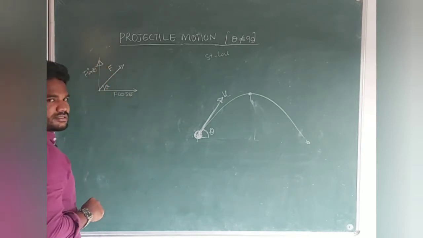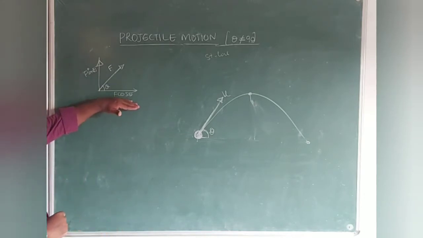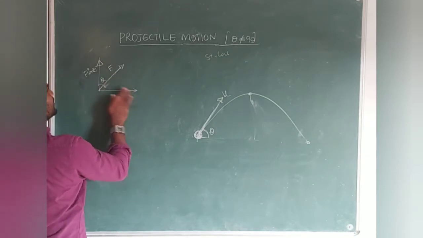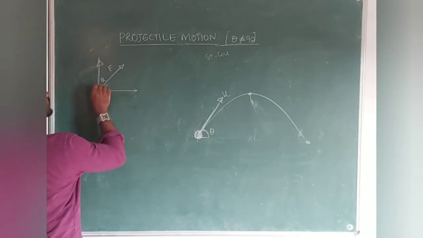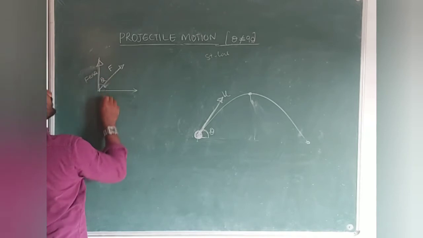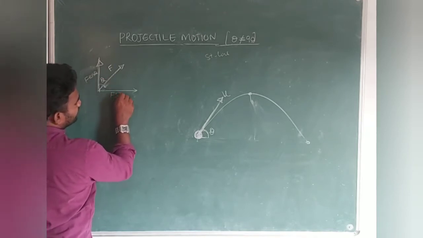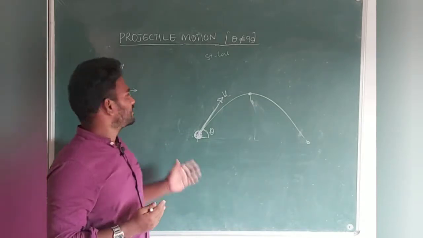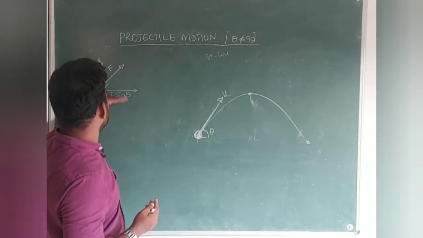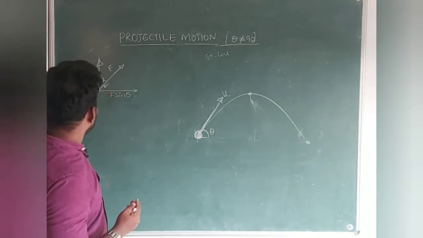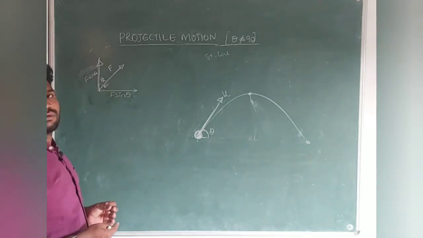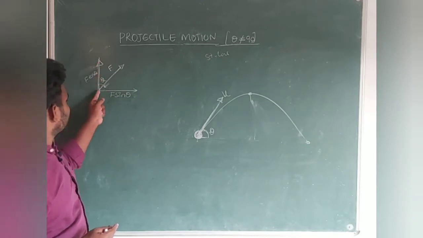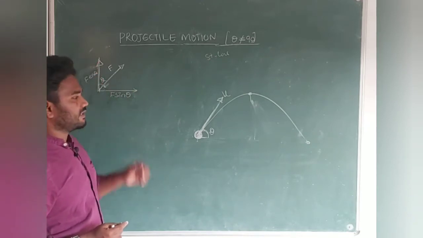Students, you should understand this. Suppose if you are taking theta here, then it reverses. The adjacent side is F cos theta, you can write here. The opposite side is F sin theta, you can write here. So any vector can be represented in the form of two components, a horizontal component and a vertical component. You understand which is horizontal and which is vertical based on this theta only. This is the adjacent side, F cos theta we will say. This is the opposite side for theta, F sin theta we will say.